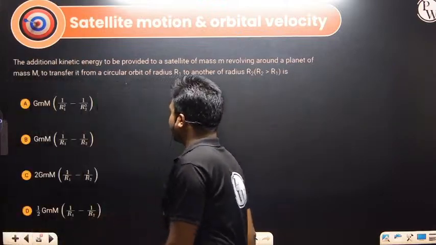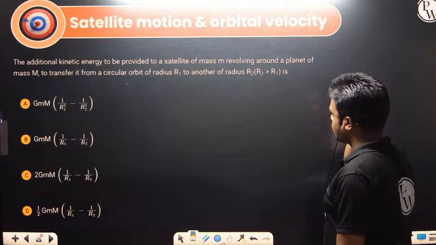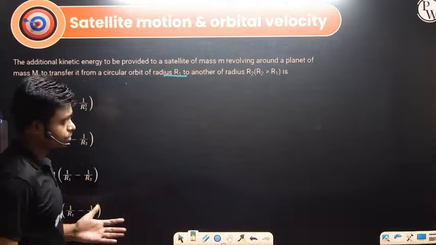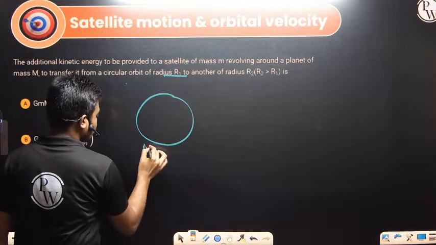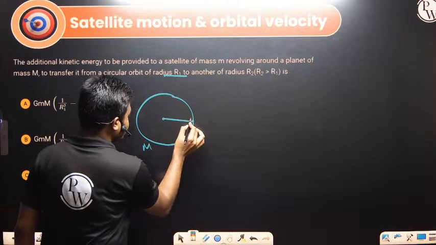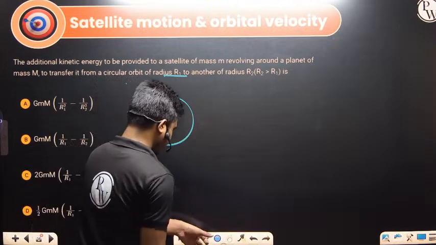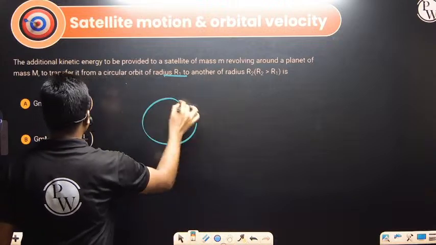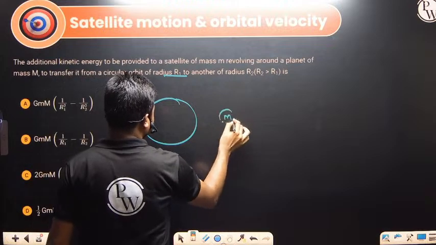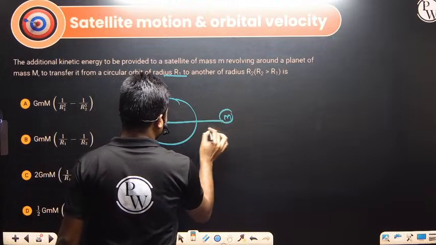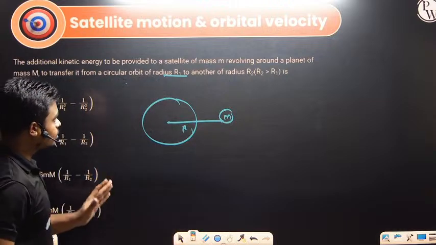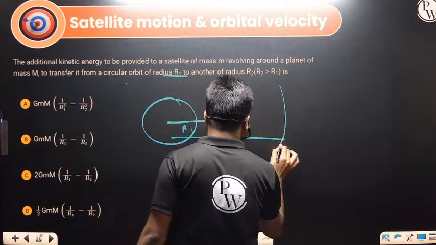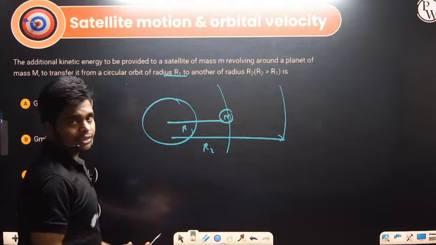The additional kinetic energy to be provided to a satellite of mass m revolving around a planet of mass M to transfer it from a circular orbit of radius r1 to another radius r2. So here we have mass m. Let's say here we have a planet and here we have one satellite. The satellite is revolving in this particular orbit. Radius of the orbit is r1. This has to be sent to r2. So this is one orbit and this is another orbit. This radius is r2. So what is the additional kinetic energy that we can provide?